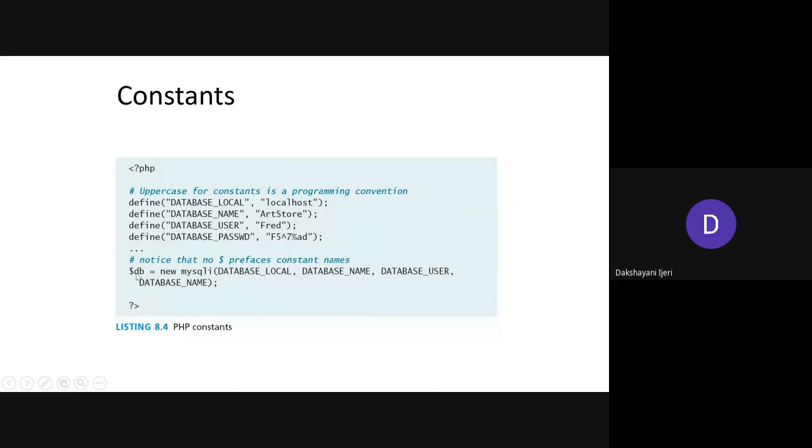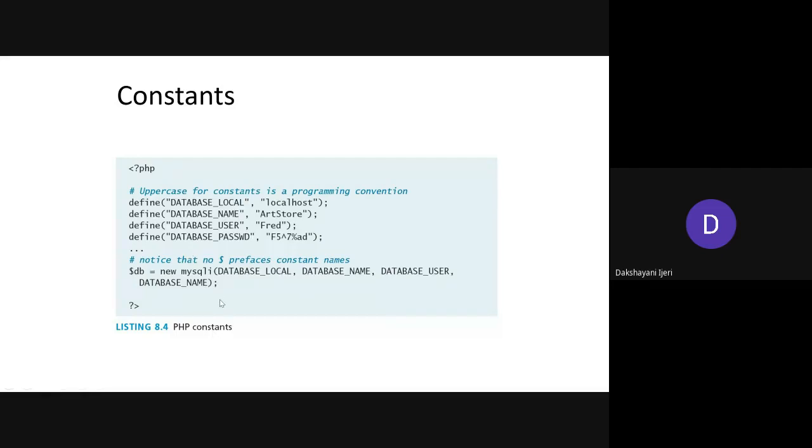You can see here we are using this MySQLi method in order to get connected to the database, correct? To this, you need to pass all these parameters as values. So you have to take only the constant names as the parameters, without the dollar symbol. So database means it is always going to consider the value as localhost, and name means always the stored name, followed by Fred and the password. Right? This is just an example to show you how you can define constants.